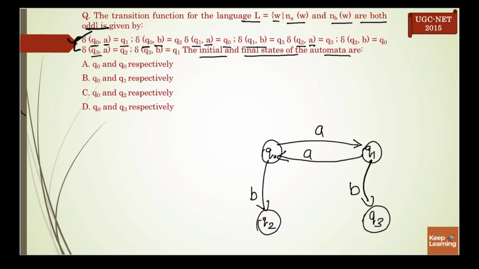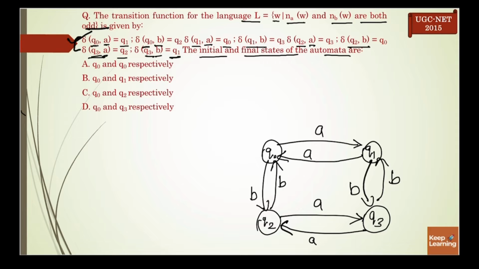Transition of A from Q2 is on Q3. Transition of B from Q2 is on Q0. Transition of A from Q3 is on Q2. Transition of B from Q3 is on Q1. Now we have to identify the initial and final states. So as you can see in all the options, Q0 is our initial state.